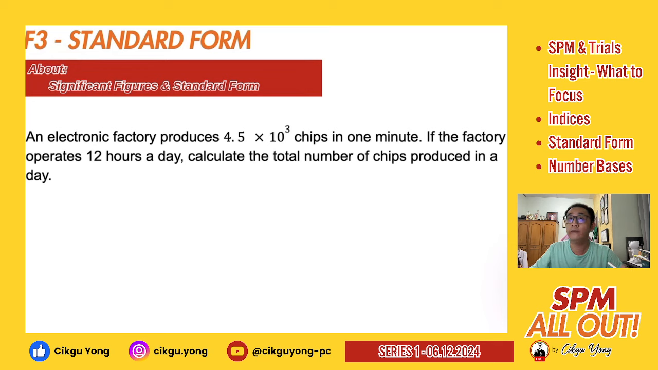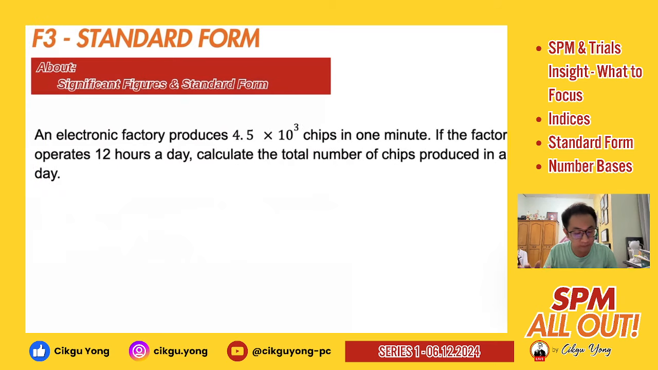So for the problem solving parts, let's look together at what this is about. An electronic factory produces this amount of chips in 1 minute. If the factory operates 12 hours a day, calculate the total number of chips produced in a day. So this is just a basic multiplication that you can perform. Okay, this is the production in 1 minute. You're operating 12 hours a day. Then you need to calculate the day's production, right? What is the total production in a day?